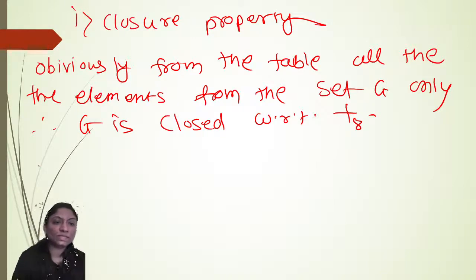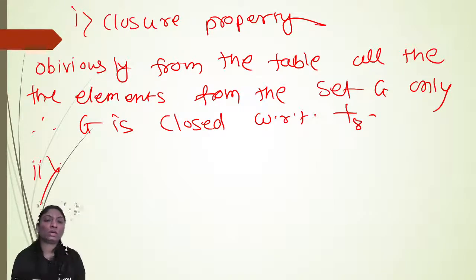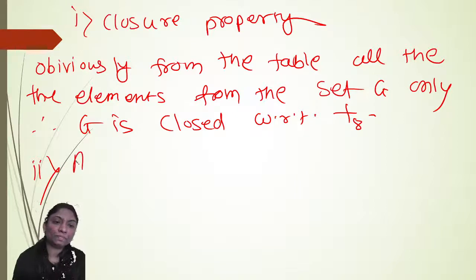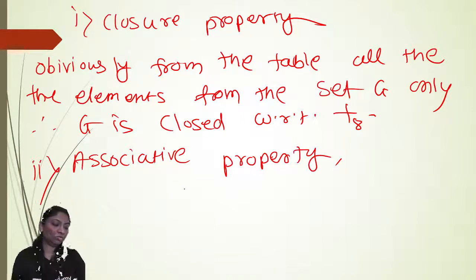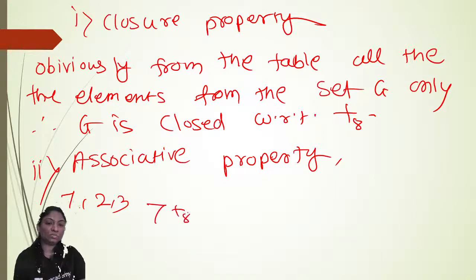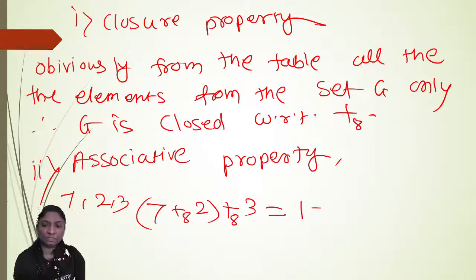Okay. Second one, associative property. Obviously from the table, for example, suppose we take 7, 2, 3. Then 7 addition modulo 8 2, addition modulo 8 3. 7 addition modulo 8 2 means 9 divided by 8, remainder is 1.